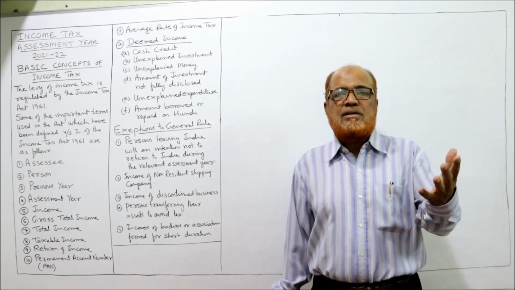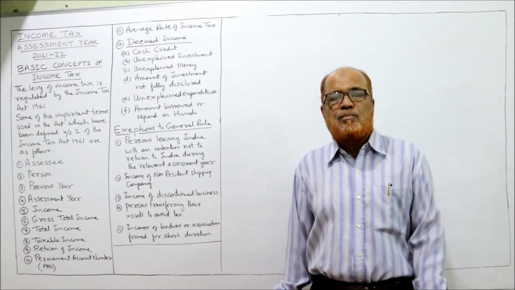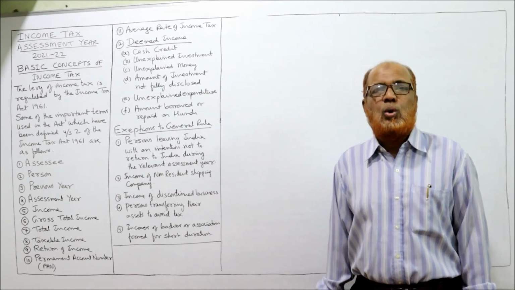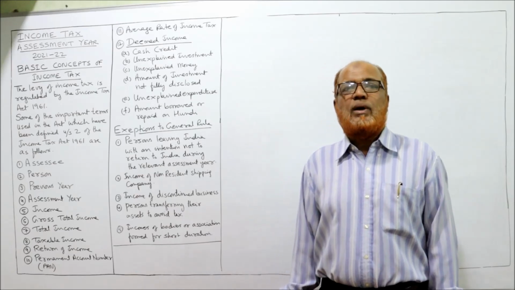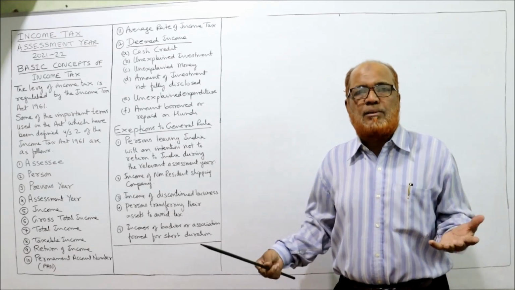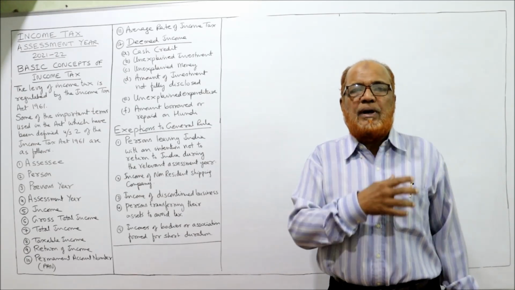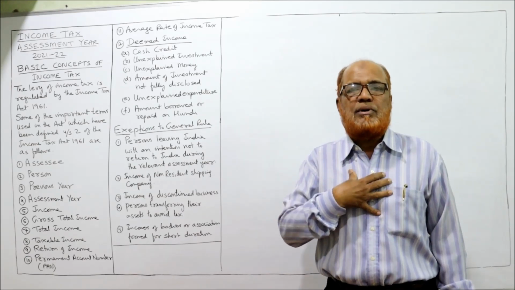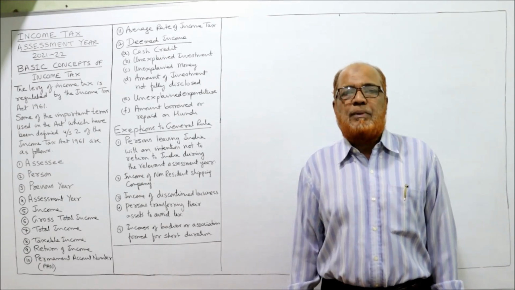In normal language, a person means a natural person. But from the income tax point of view, a person includes a natural person and also a Hindu undivided family. We are all natural persons. Whatever income we earn, we are liable to pay tax because we are a person, a natural person. Similarly, a Hindu undivided family is also a person.